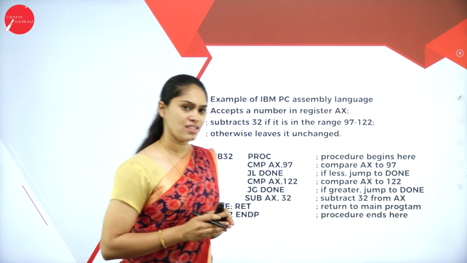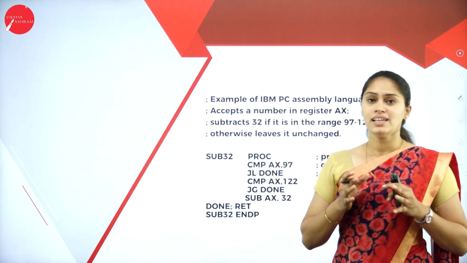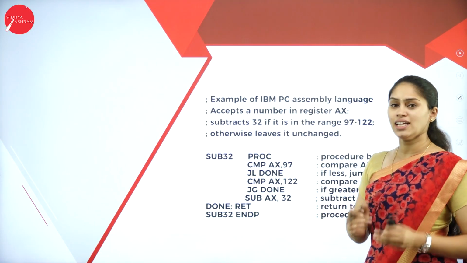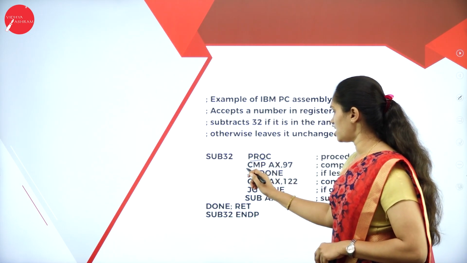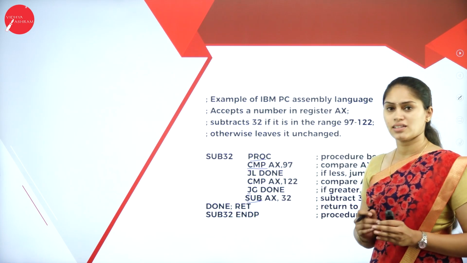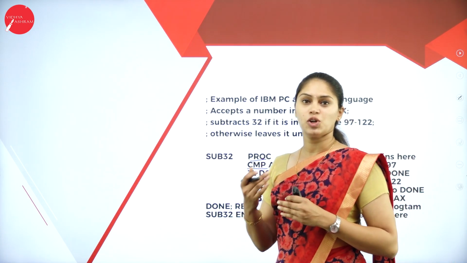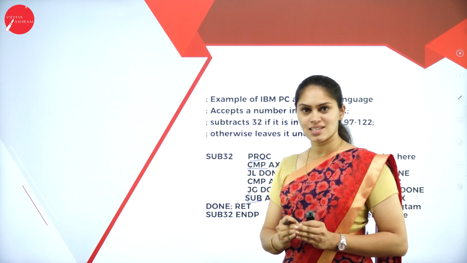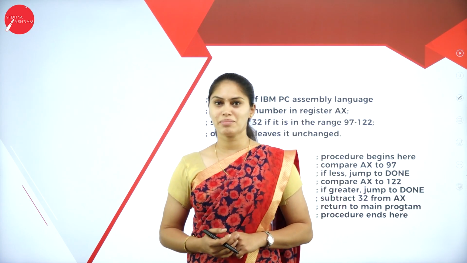Here you can see one example which illustrates the usage of assembly level languages. Instead of every code in zeros and ones, here I am going to write in mnemonic symbols. Here you can see that CMP is nothing but compare, and in that manner subtract, substitute. In that manner I am going to write the code in order to give the instruction to the computer system. So this is regarding the second generation of programming languages, that is nothing but assembly level languages.